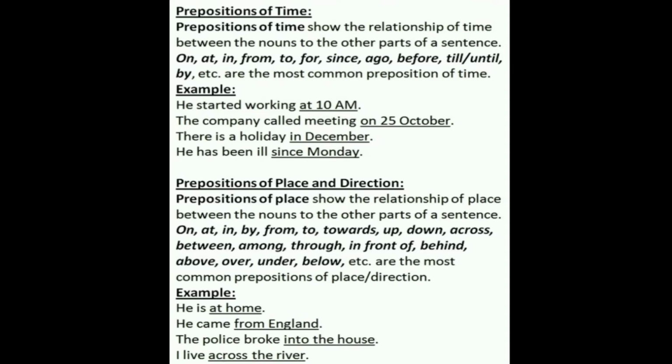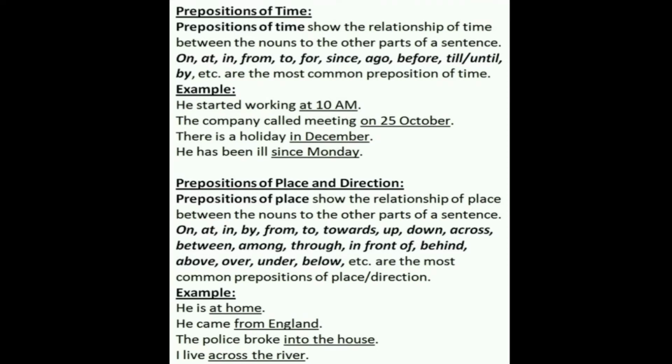Example, he started working at 10 a.m. Particular time, that is why at. The company called a meeting on 25th October. Particular date, on. There is a holiday in December, in a month, that is why in. He has been ill since Monday.